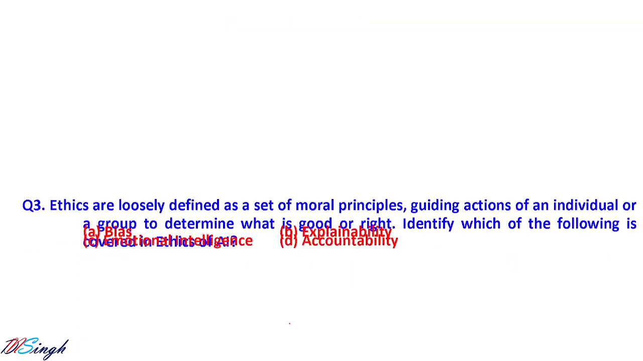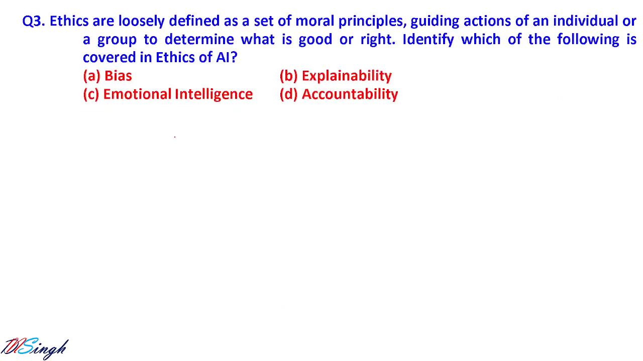Let us go for question number 3. Ethics are loosely defined as a set of moral principles guiding the actions of an individual or group to determine what is good or right. So this is the definition of ethics. No issue with that. Identify which of the following is covered in AI ethics. Based on that definition, what is covered under AI ethics? Bias is covered, explainability is covered, accountability is covered. Emotional intelligence is the odd one, so that is not covered.